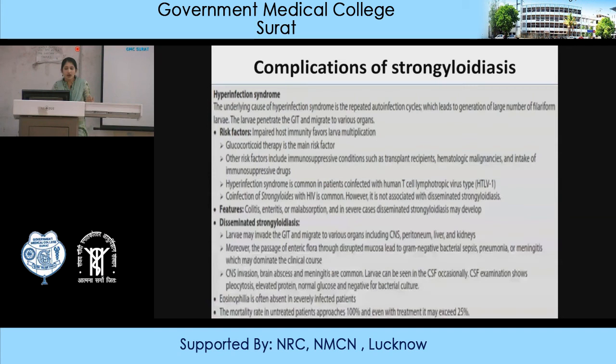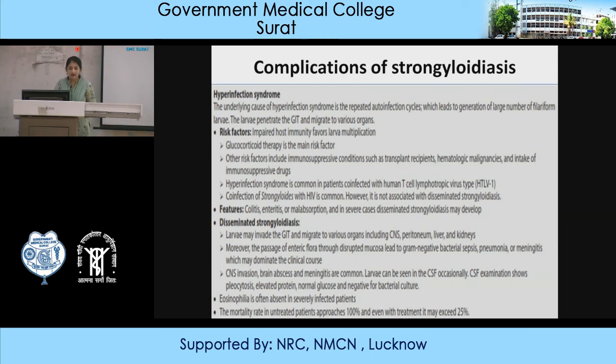These are the complications of Strongyloides, because Strongyloides is very commonly found in immunocompromised persons. And Strongyloides has a typical type of life cycle; it has two to three types of life cycle, like direct life cycle and indirect life cycle. So there are a variety of complications which may be found in Strongyloides infection.